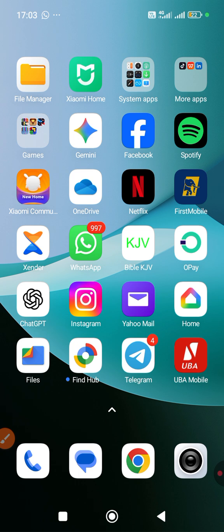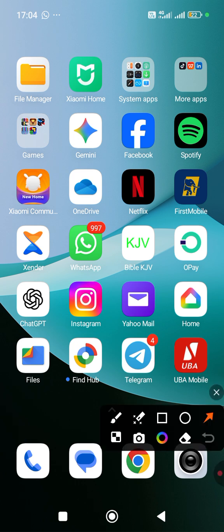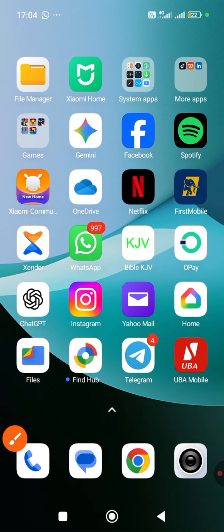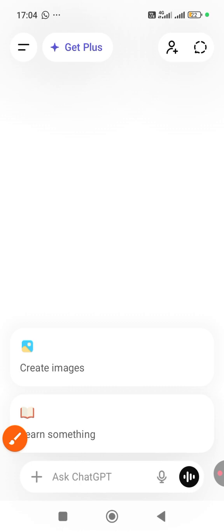If you don't have it, you could download ChatGPT from Play Store and you could also download Suno app from Play Store. So next is to click on ChatGPT. Once you click on ChatGPT, you instruct it to do what you want. Now, in doing this, you could decide to use any beat of your choice. It could be the Afro beats, it could be the hip hop, it could be the R&B, it could be the rock, whatever beats you desire, you could input it into this process.